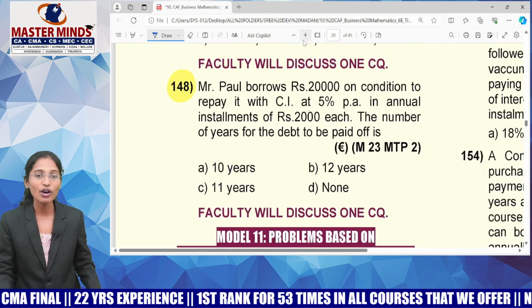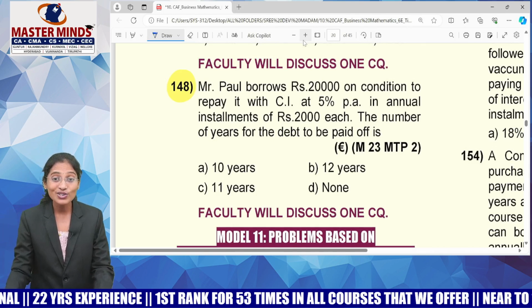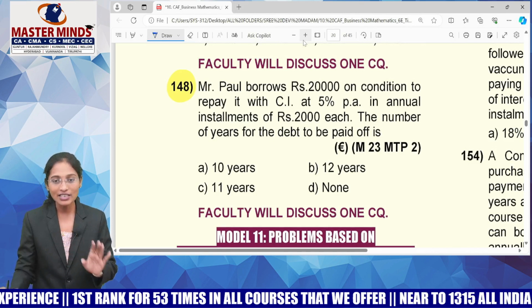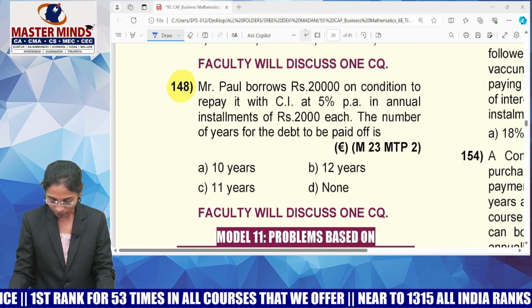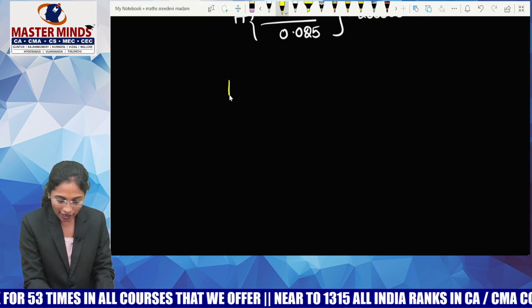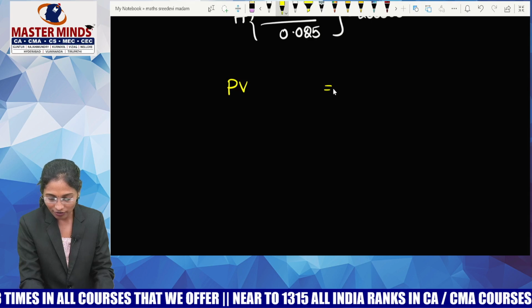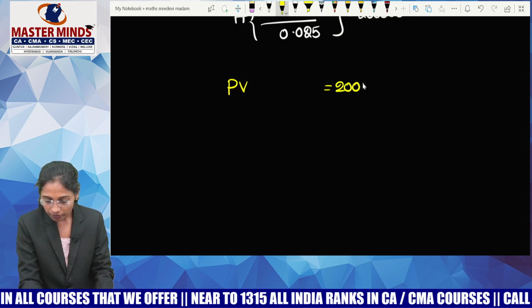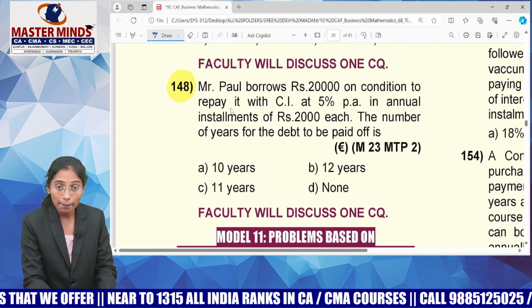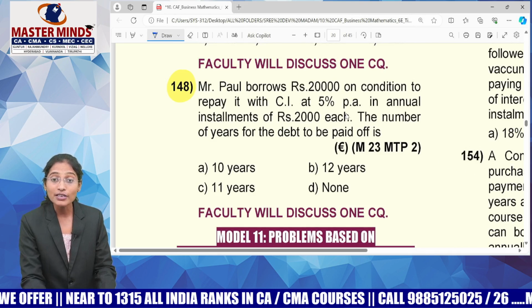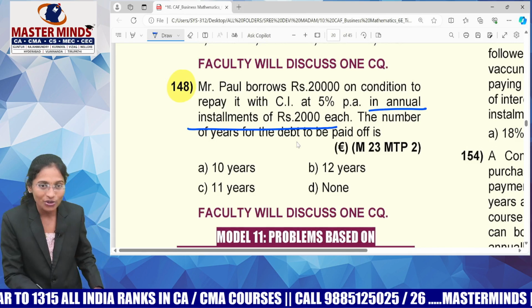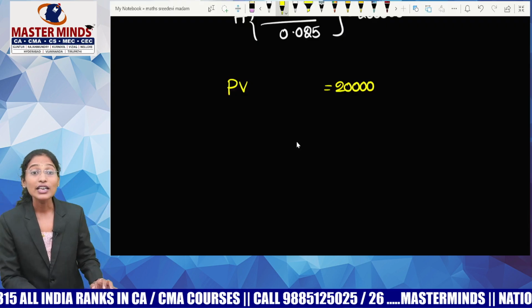Now have a look at MCQ number 148. Mr. Paul borrows 20,000. Just now I told you borrowing means debt. Your debt is always present value. So for me, whether I know the solution or not, it is secondary. What I'll write here is, I know that it is a debt, so I'll consider it as present value. My present value is 20,000. Mr. Paul borrows 20,000 on the condition to repay it with compound interest at 5% per annum in an annual installment of 2,000 each. Means he's going to clear his debt with the help of installments.